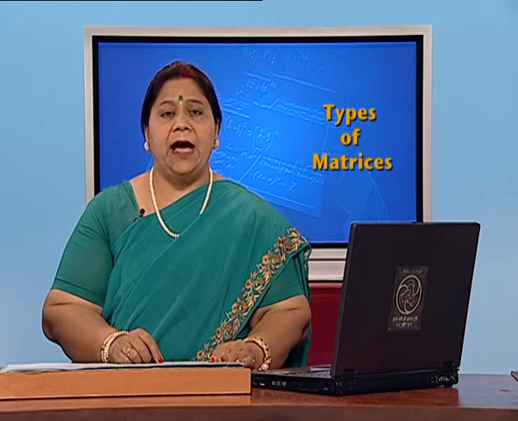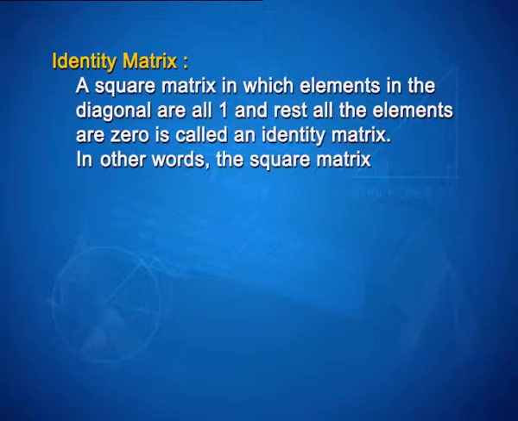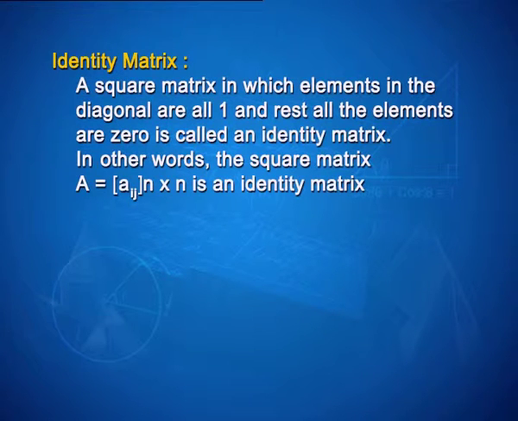Now, what is an identity matrix? A square matrix in which the elements in the diagonal are all 1 and the rest of the elements are 0 is called an identity matrix. In other words, the square matrix A is an identity matrix if aij is equal to 1 if i is equal to j, and 0 if i is not equal to j.